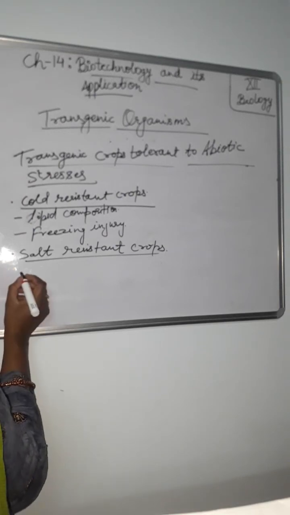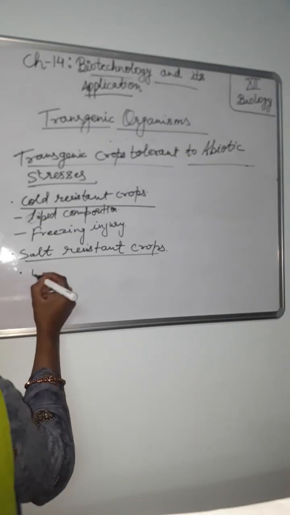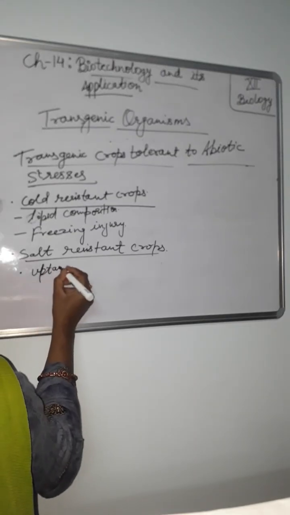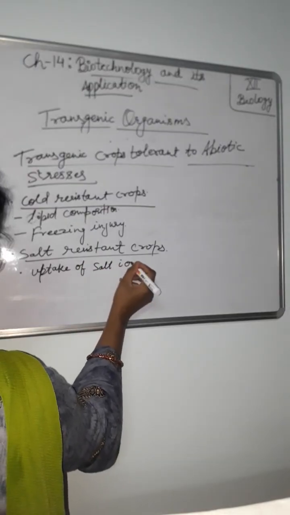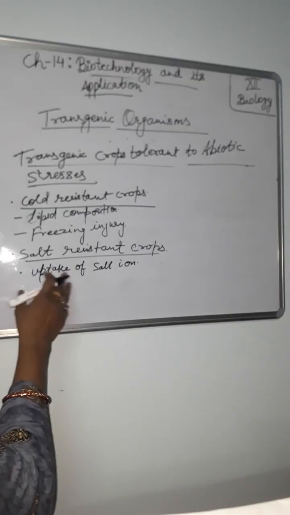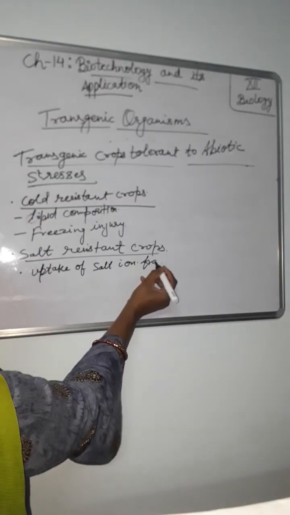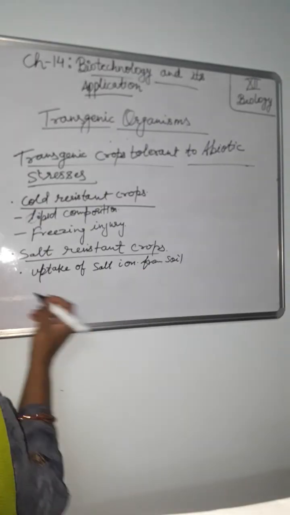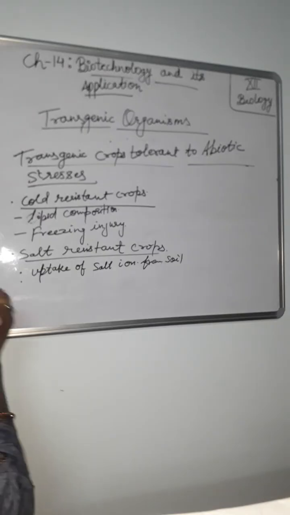First, increasing the plant's ability to limit the uptake of salt ions from soil. And the second one, increasing the active extrusion rate of salt ions.